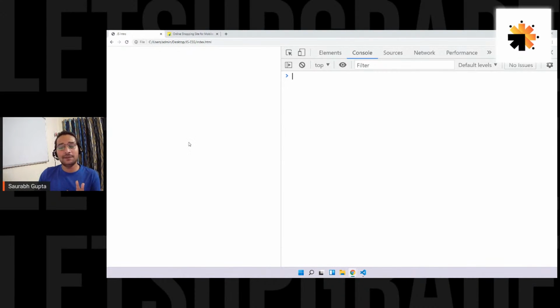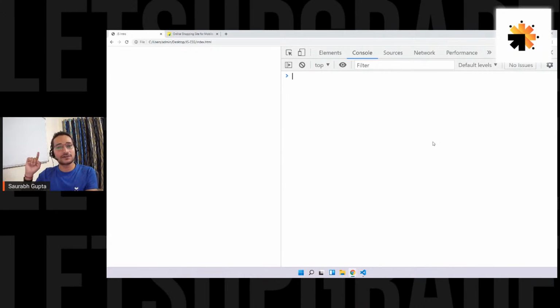See, on this white page, you might have a really good looking web page. But now you want to do some calculation and print. Are you going to do it on the web page? Obviously not, because that will hamper the design. So still I want to print it and see what's the value. Where can I print it? In the console. So we mostly avoid testing things on the web page, to print a variable, to see some value, to see if my loop is running, to see if my condition is running. To do all that, we don't hamper the web page design. We use this area called console.